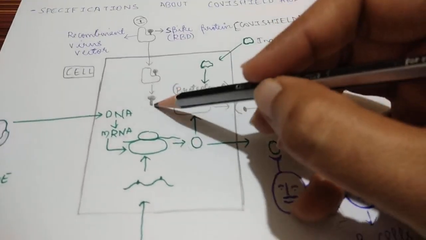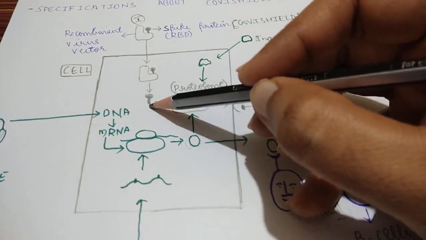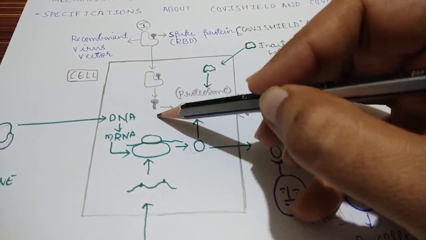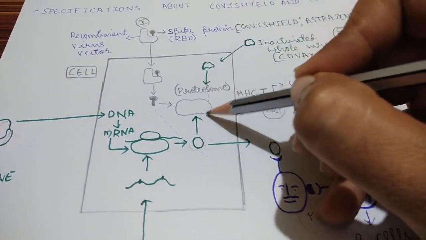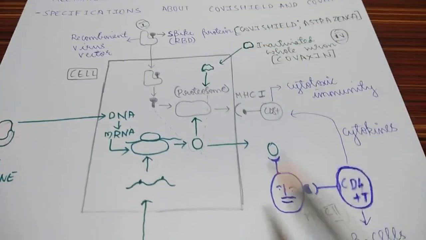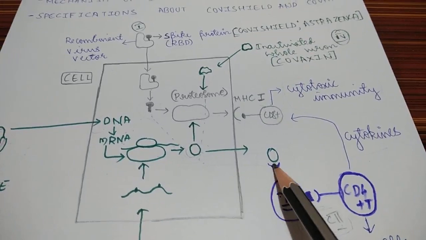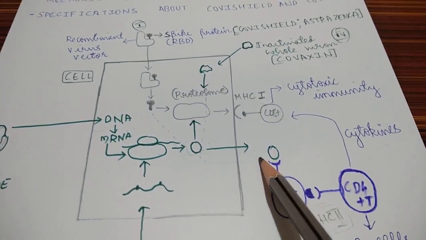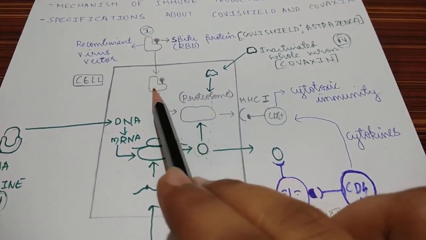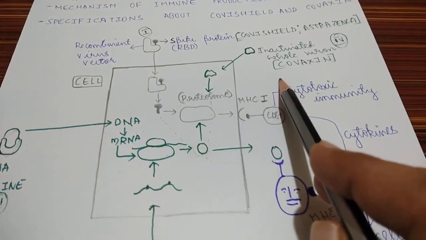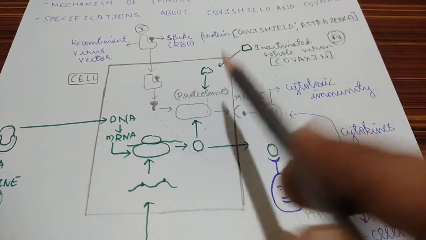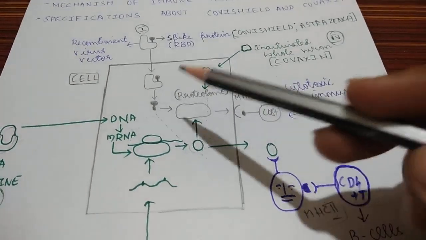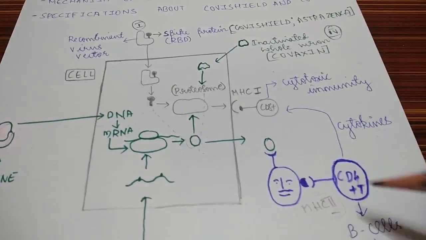There will be the presence of subunit vaccine, which can stimulate the CD4 pathway by the same mechanism. Understood? Recombinant virus vector and the inactivated whole virion have production of subunit vaccine, or production of subtype, we can say, which can stimulate the CD4 lymphocytes.